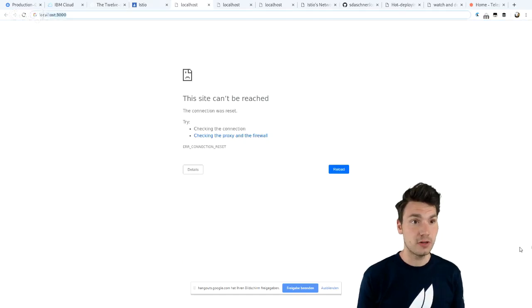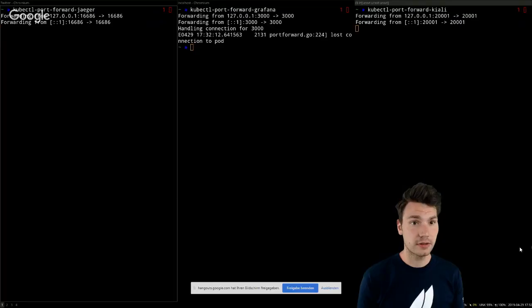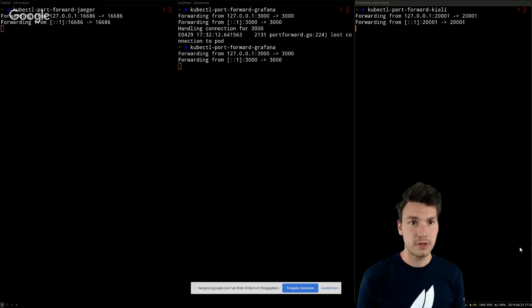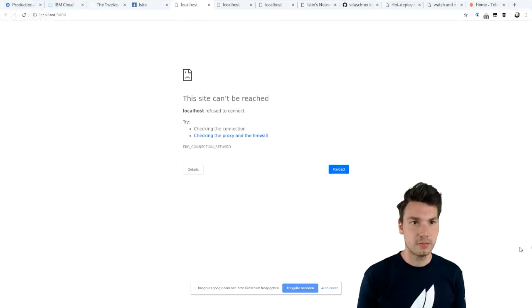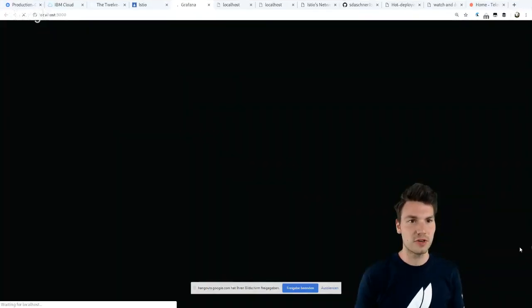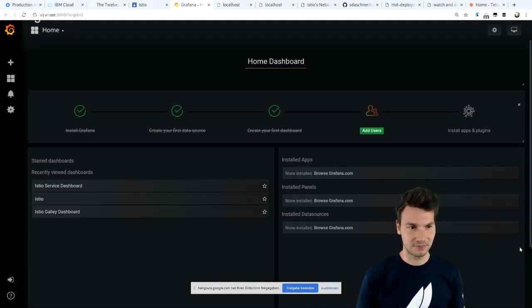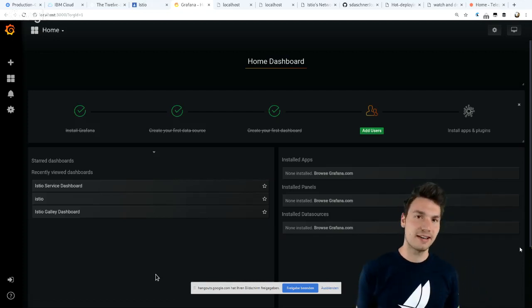Actually, there is one way. Let's have a look at the, does that work again? My secret port forwarding so that this works. This is Grafana. What is Grafana? That is a monitoring technology, and I did not set that up. That is actually being provided and included in the Istio installation.